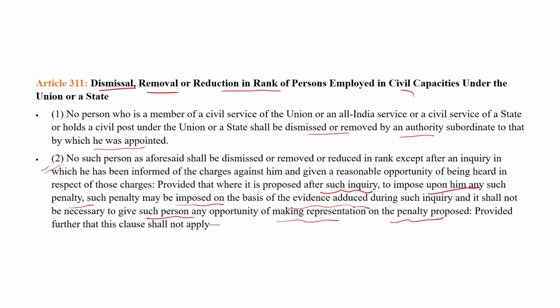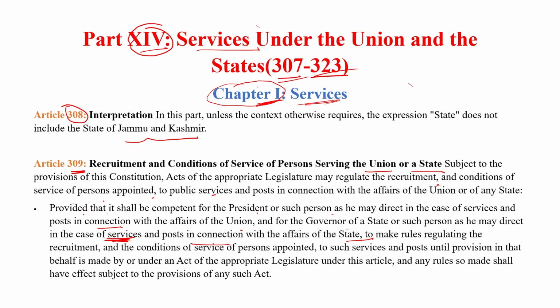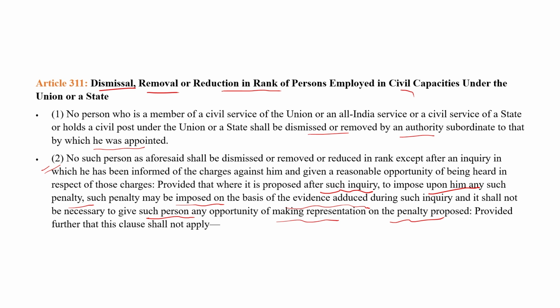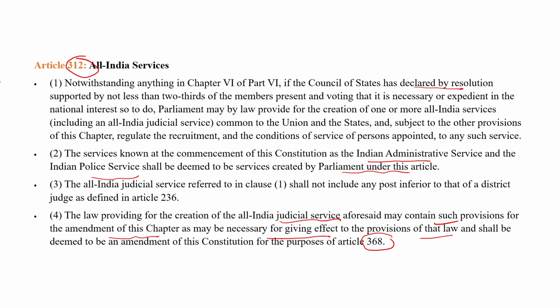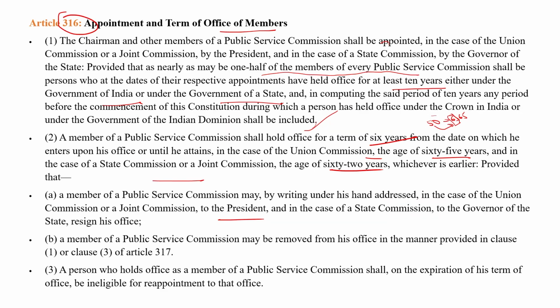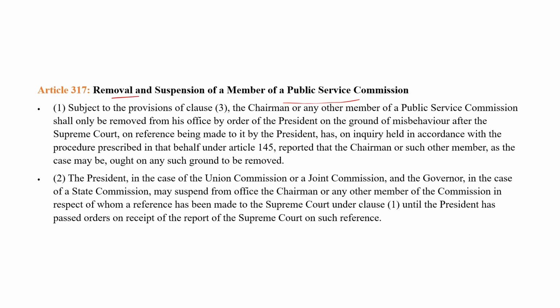In this class, we have discussed Part 14 of the Indian Constitution, which deals with services under the Union and the State governments. Article 309 explains the recruitment of persons serving the Union, and 310 the tenure of office of persons serving the Union or the State. 311 explains dismissal, removal and reduction in rank of civil servants, and 312 All India Services. 315 Public Service Commissions for the Union and States. 316 explains the appointment and term of office of members of UPSC and SPSC.